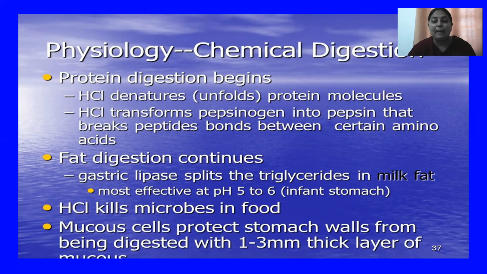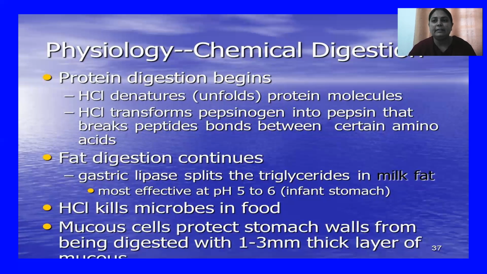So HCl, pepsin, as well as the third thing that is present in the stomach is mucus. So what is the function of this mucus? This mucus is actually a viscous-like fluid that is present in the wall of the stomach, and it protects the stomach wall from the action of the acid HCl, because sometimes we feel that there is over secretion of HCl acid when we eat more or when we eat less.